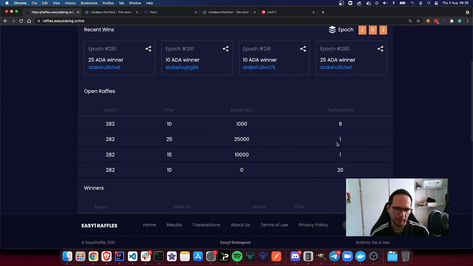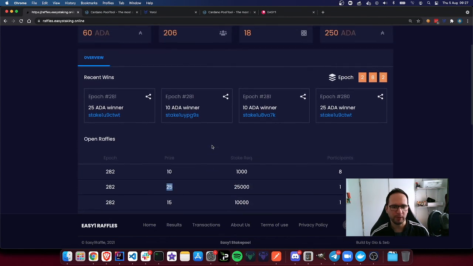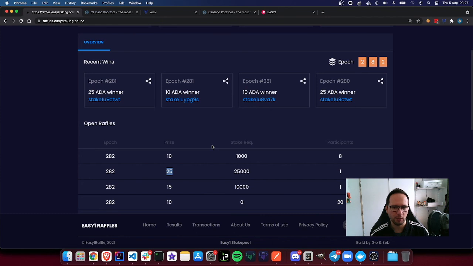And you can see this is me, number 1, but those 15 ADA and 25 ADA have a very low competition. So switching delegation now will give you a very high chance of either getting one of those 2 straight away, or having a 50% chance of winning every single epoch. So why not? And that's pretty much it.